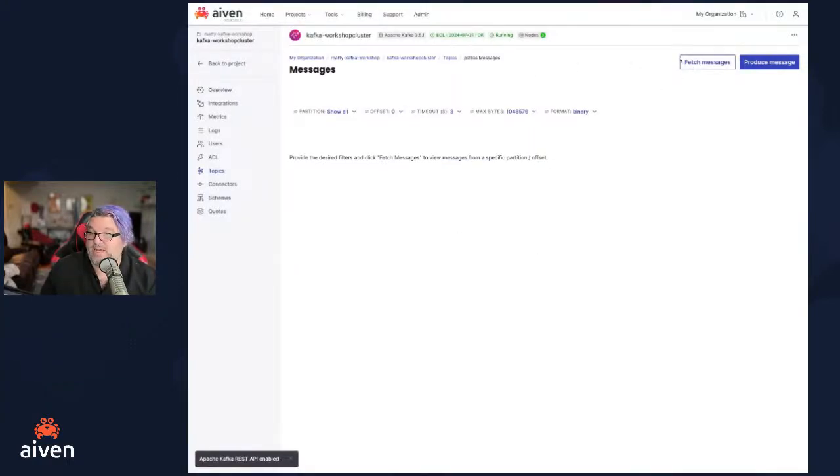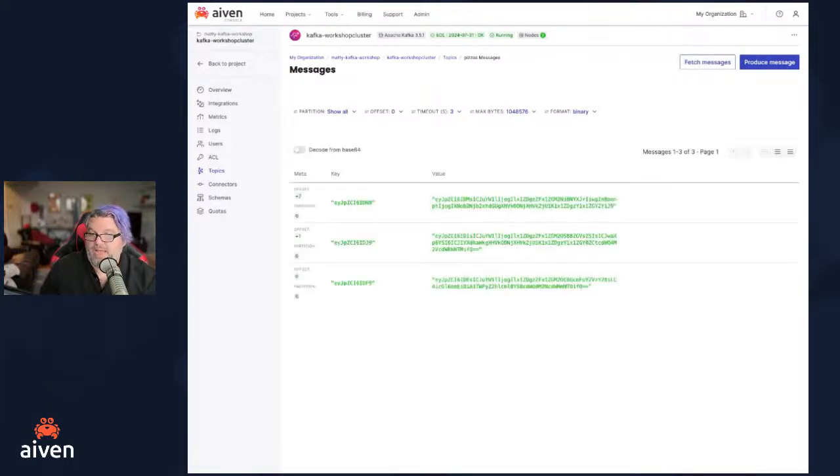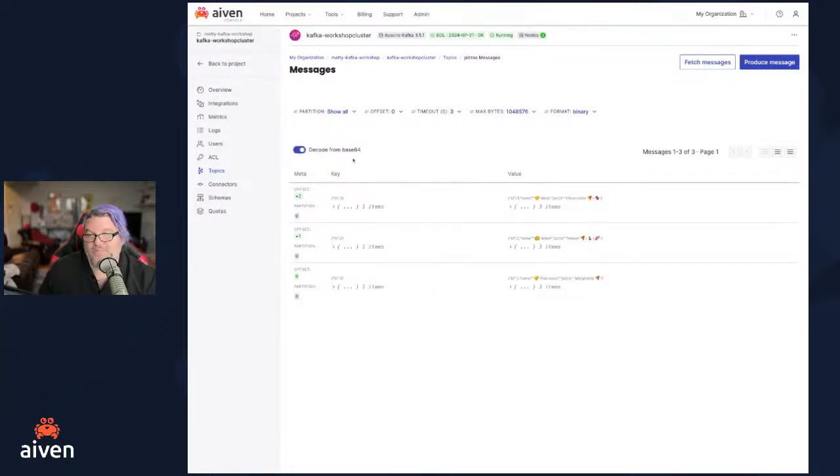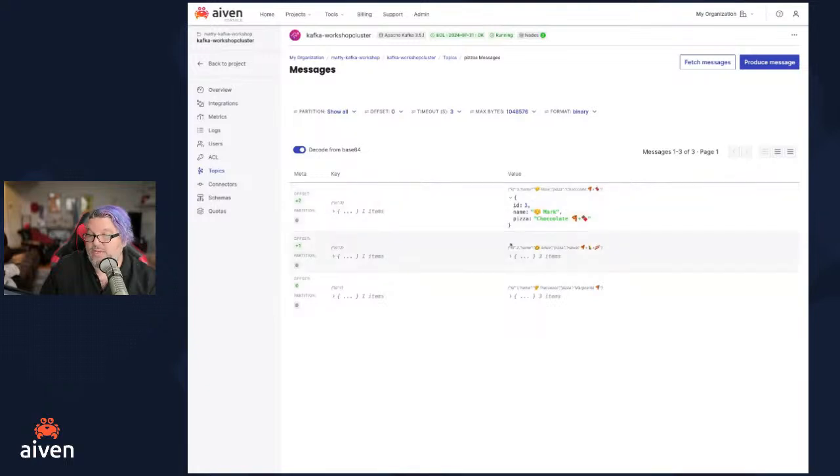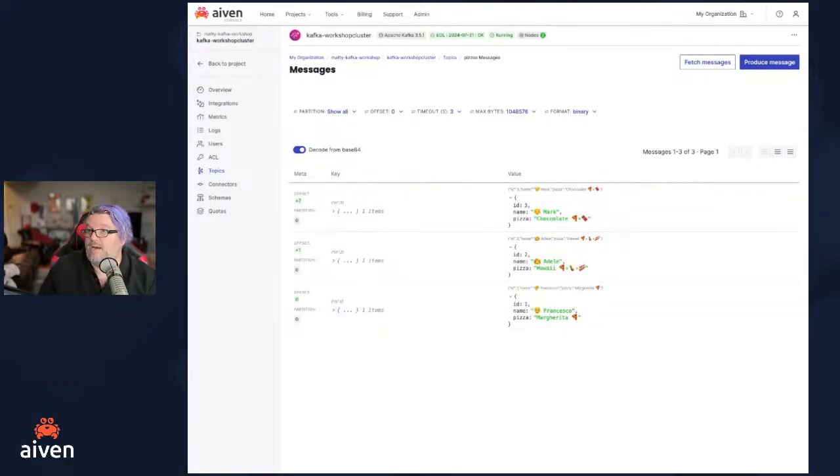So we're going to say, fetch those messages. We should see 3 of them. And there they are, right? We'll decode them from their base 64 so we can see that the messages were in there. And even if we look at the offset, we can see, remember that they go in immutably and in the order they did. So we can see the first one was Francesco, followed by Adele, followed by Mark. And we can see all of the details for those. So we're able to write those messages into our topic. That's pretty exciting.